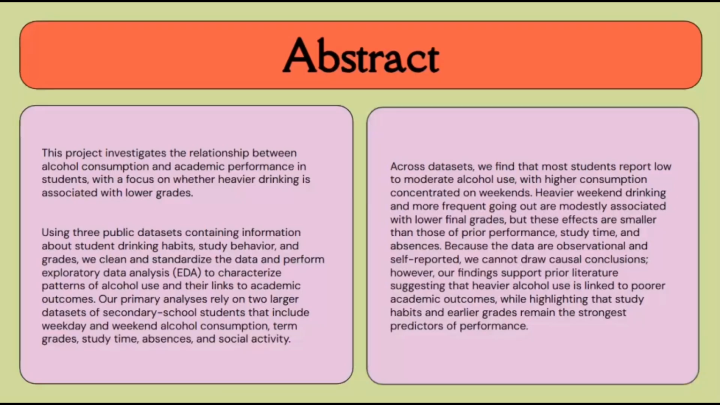Week 125, and our final project investigates the relationship between alcohol consumption and academic performance in students, with a focus on whether heavier drinking is associated with lower grades. Across our 3 datasets, we found that most students reported lower to moderate alcohol use with higher consumption on the weekends. Heavier weekend drinking and more frequent going out are modestly associated with lower final grades, but these effects are smaller than those of prior performance, study time, and absences. Our data is observational and self-reported, so we cannot draw causal conclusions, but our findings support prior literature.